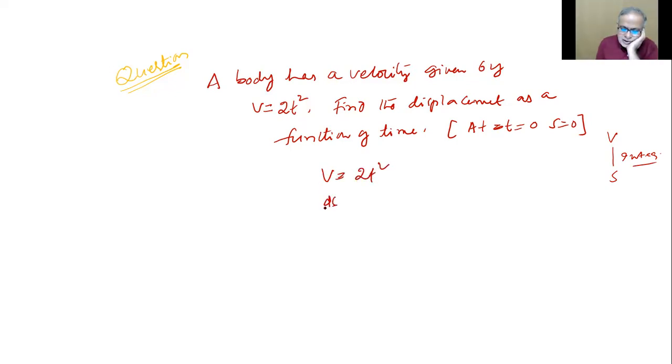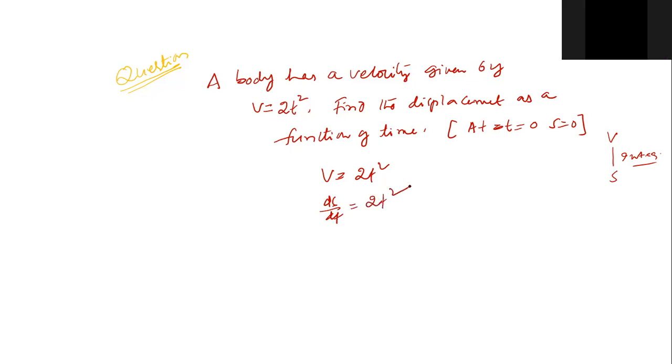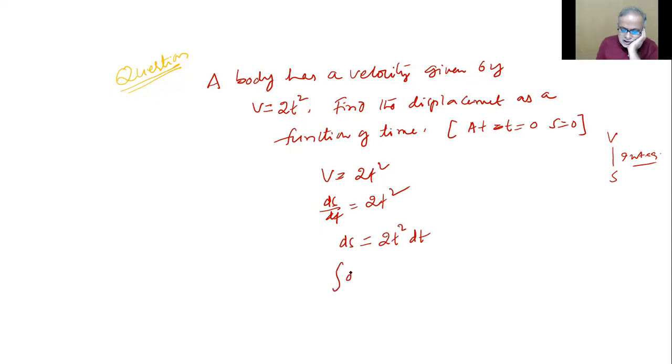So ds by dt equals 2t square. Separate the variables, that means s on one side, t on the other side. That's what you mean by separating variables. ds equals 2t square dt. If you want one more step, I'll write ds equals 2t square dt.